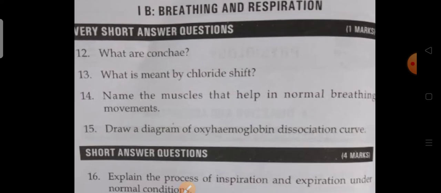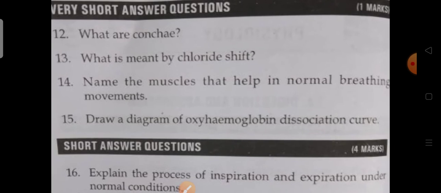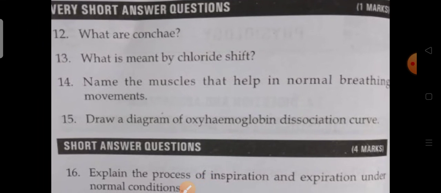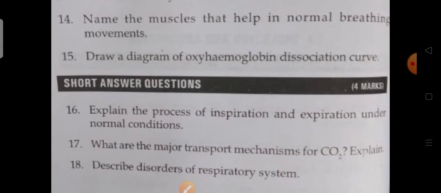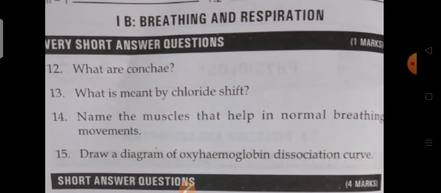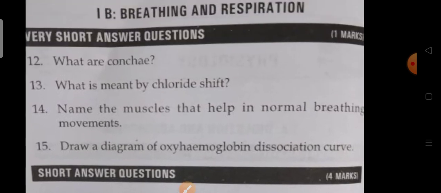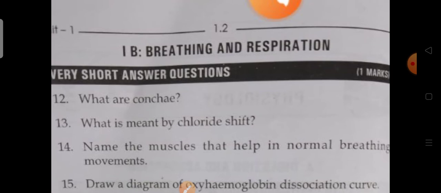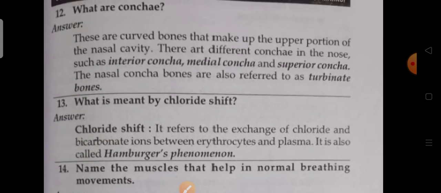In this unit there are very important questions and answers. What are conchae? What is meant by chloride shift? Name muscles that help in normal breathing movements. Draw a diagram of the oxyhemoglobin dissociation curve. Short answer questions: explain the process of inspiration and expiration under normal conditions. What are the major transport mechanisms for carbon dioxide? Explain. Describe disorders of the respiratory system. So these are the 1 mark questions and 4 mark questions in the unit of breathing and respiration under unit 1B for the bridge course secondary students in the BiPC stream in the subject of zoology. Let me see the important questions in this unit and answers.